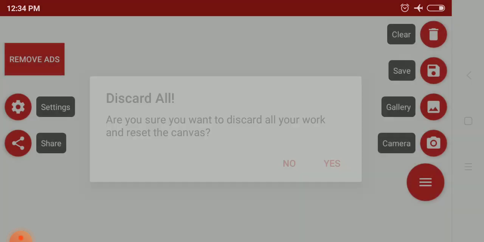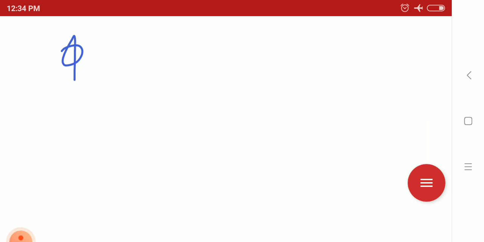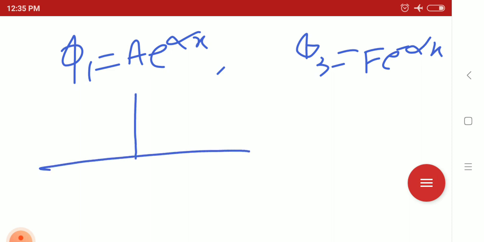Phi 1 at minus L by 2, what is it indicating? First let me discuss why phi 1 equals e to the power plus alpha x and phi 3 equals e to the power minus alpha x. Actually, if we consider the symmetry, it is an even potential, so here it is decaying.